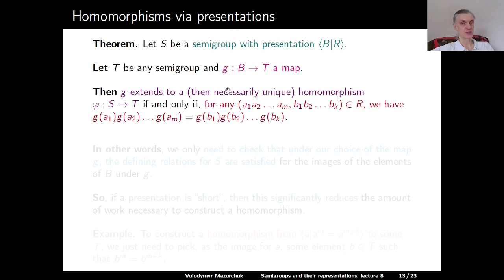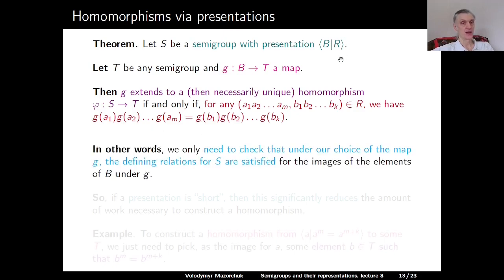So in other words, the images of elements in B under G should satisfy the relations given by R. So we only need to check that under our choice of the map G, the defining relations for S are satisfied by the images of the elements of B under G.